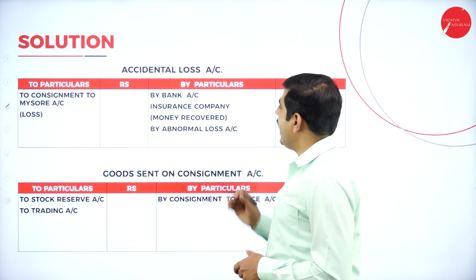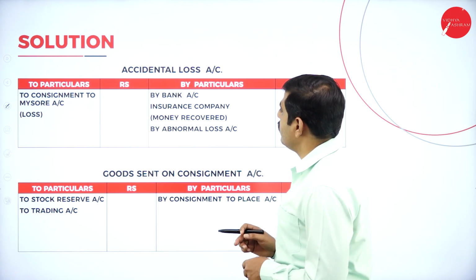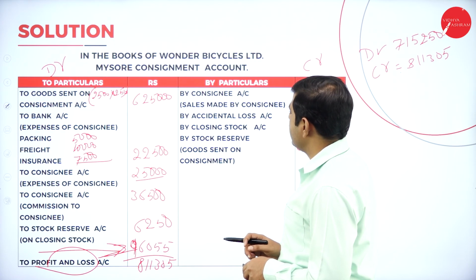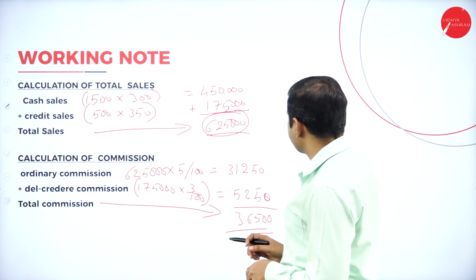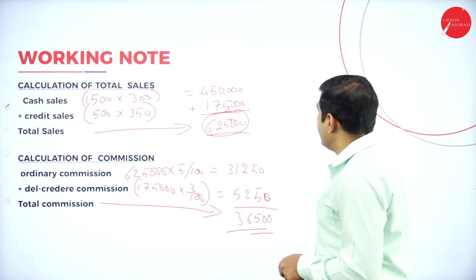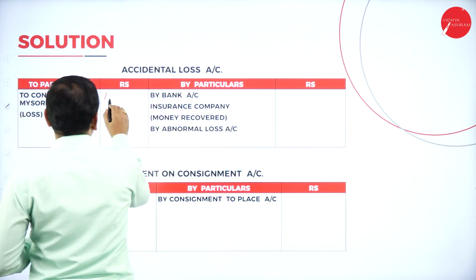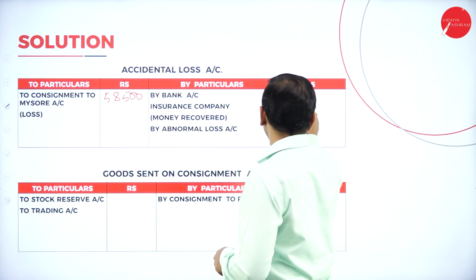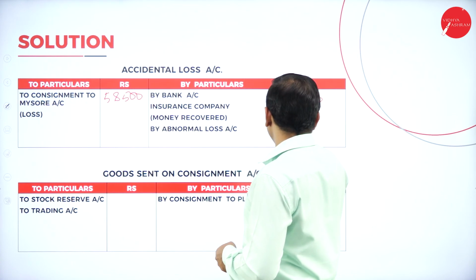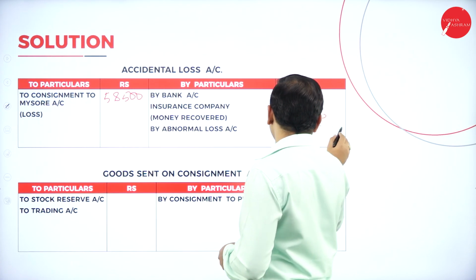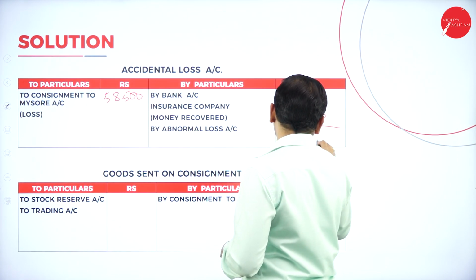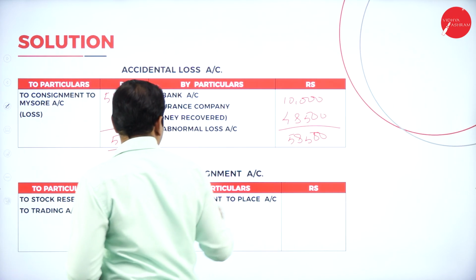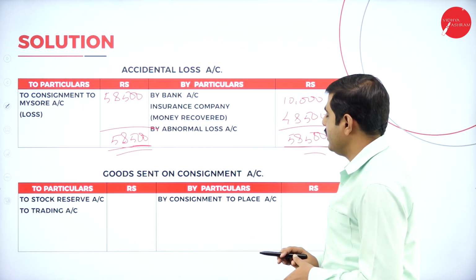Now next point, accidental loss account. What is the total goods lost in consignment? So the value of the total goods lost, or accidental loss, is 58,500. Out of that, the insurance company is giving only 10,000. Remaining is abnormal loss. So 48,500 is the abnormal loss. So total it is 58,500. Here also 58,500.